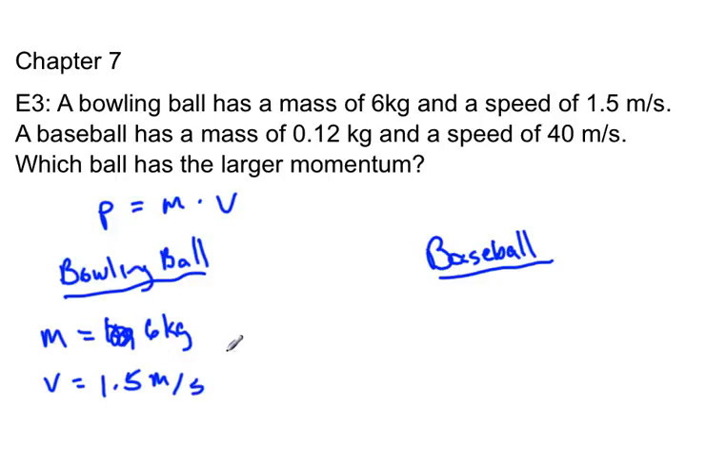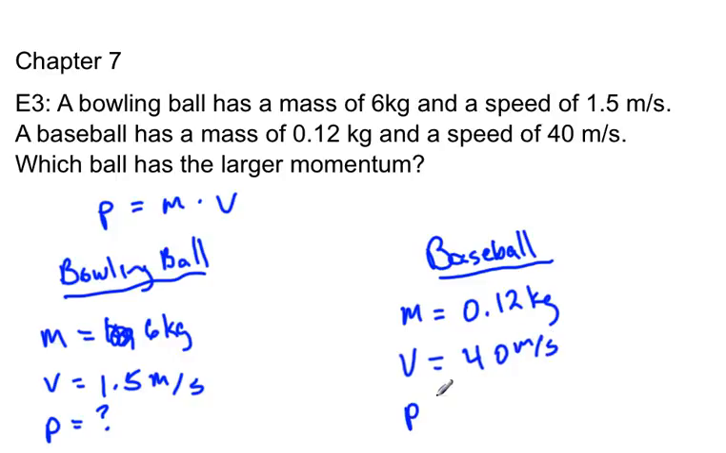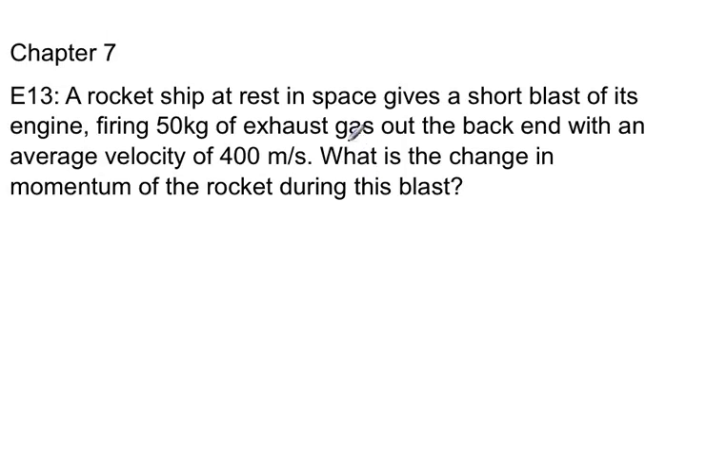It's not going to play a role in our problem solving here. And the momentum we don't know. The baseball has a mass of 0.12 kilograms and a velocity of 40 meters per second. Momentum, we don't know. So what you need to do is just use that equation. Use this equation, solve for the momentum of the bowling ball, solve for the momentum of the baseball, and whichever one's higher is your answer.